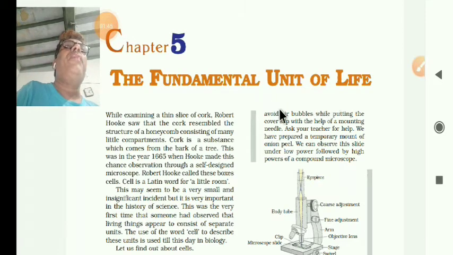So starting from the cell it starts. Beginning is cell. So that is why cell is considered as the fundamental unit of life.